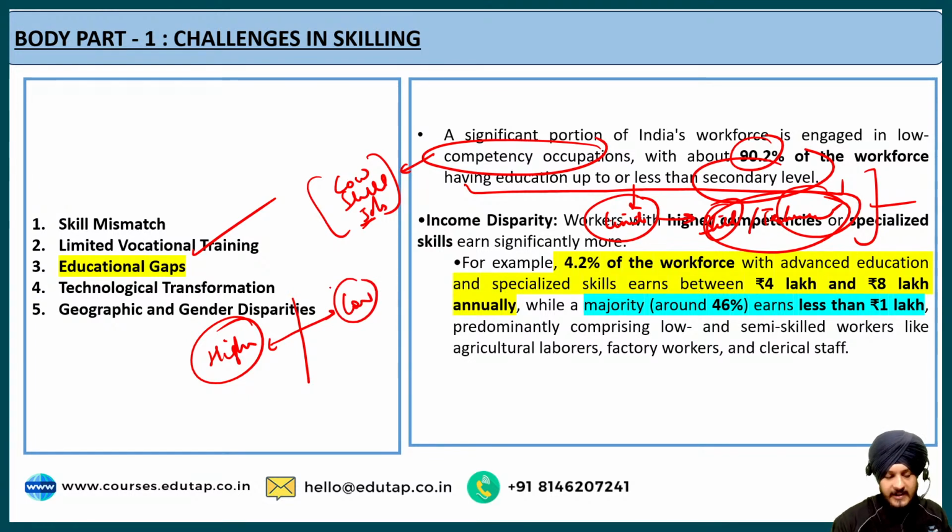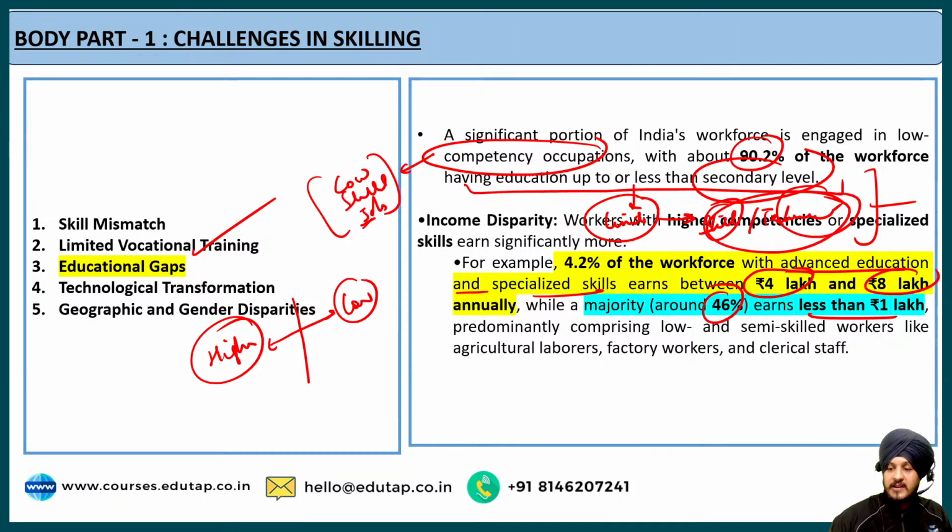The economic survey data says that 4.2% of the workforce with advanced education and specialized skills earn between rupees 4 lakhs and rupees 8 lakhs annually. Whereas the majority of people, around 46%, who do not have advanced education and have not learned specialized skills, basically earn less than 1 lakh. Fine.